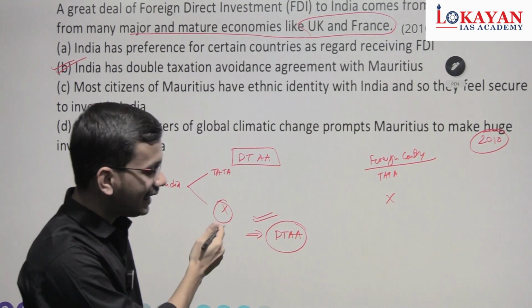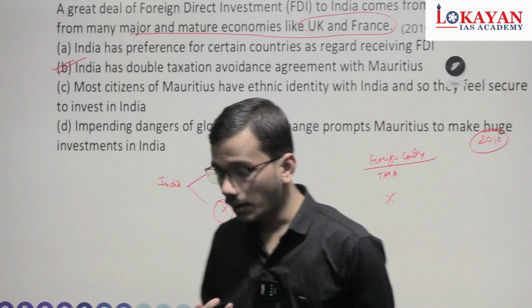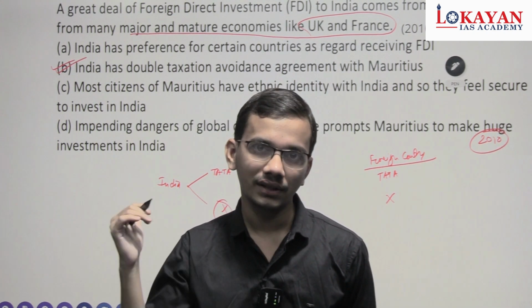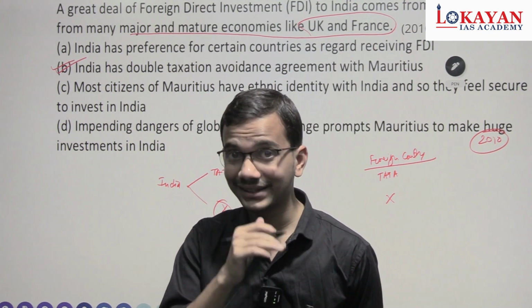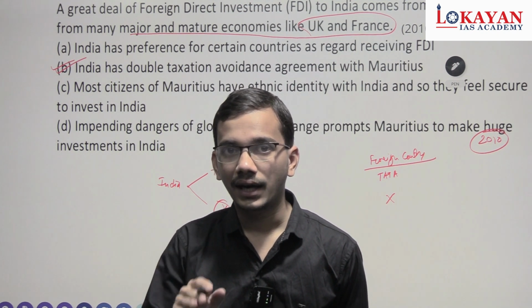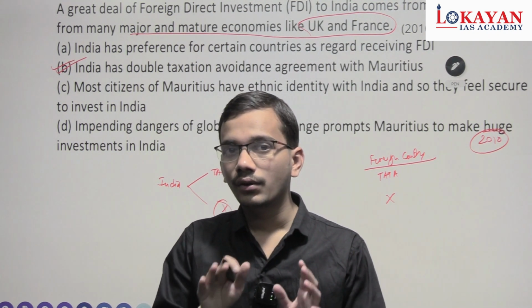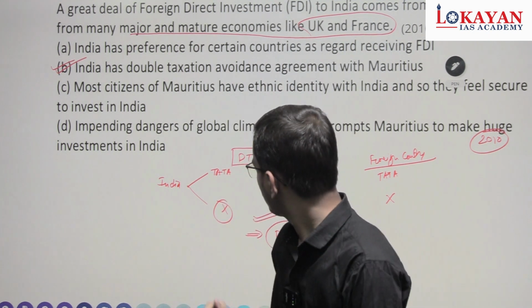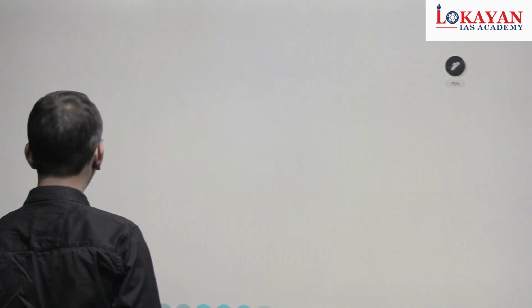Okay, so this DTAA is misused by various MNCs, like company Hutch entered India, but its registered office was in Cayman Island. So Vodafone Idea bought the shares from Cayman Island, and the value of those shares depended substantially upon the assets located in India. Okay, so this is DTAA. Now see various important malpractices of MNCs.